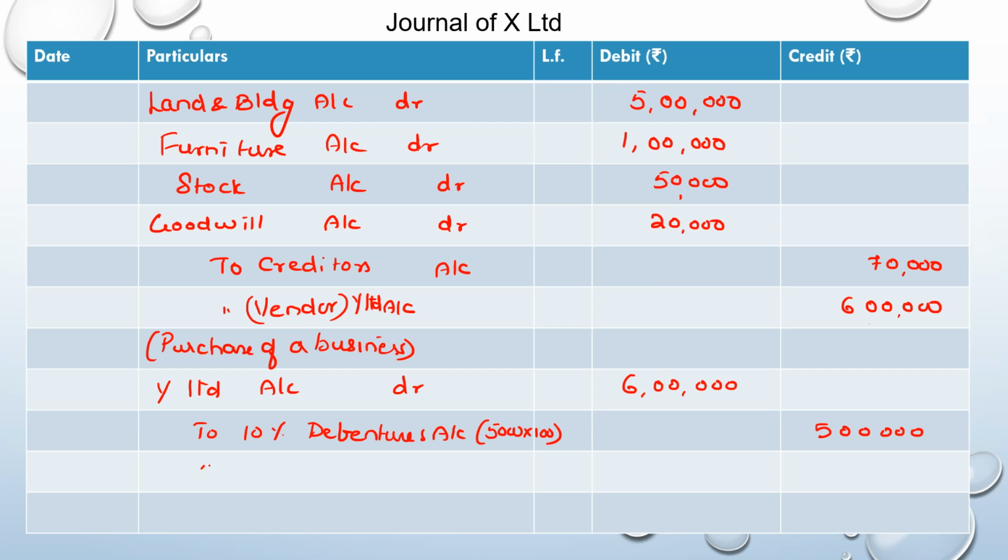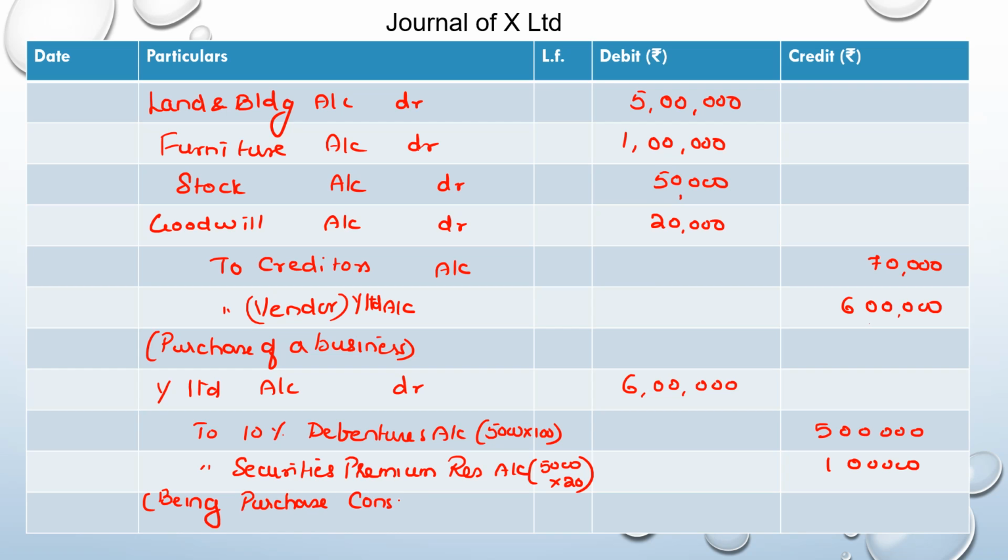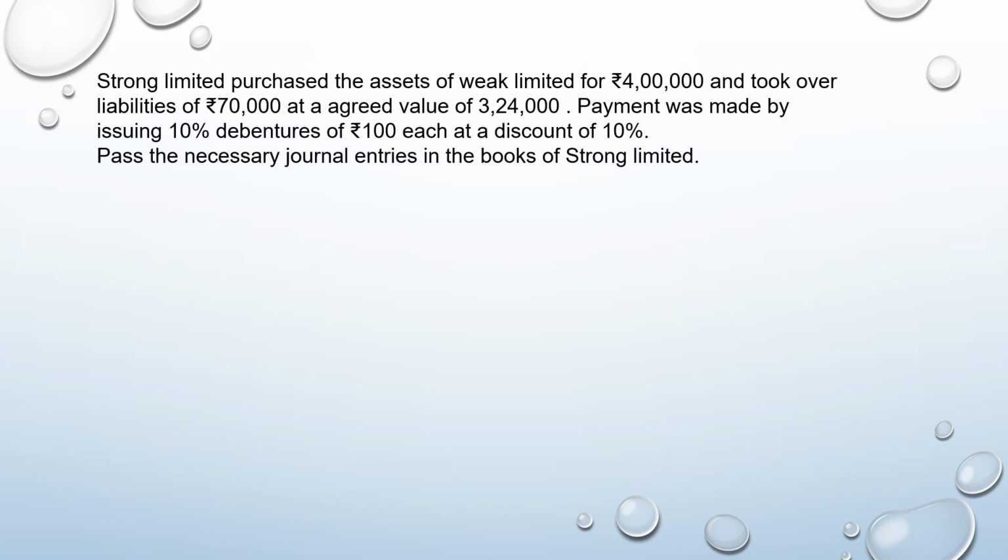And we are issuing it at premium. So we have to credit the securities premium reserve account with the premium. So 5,000 into 20, 1 lakh. So B, purchase consideration settled or paid. So these are the two journal entries that we would be passing. I hope that is clear. Now let's do one more question.